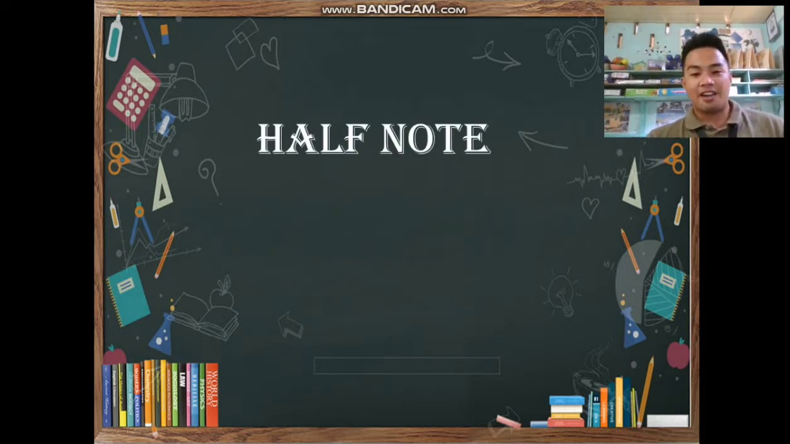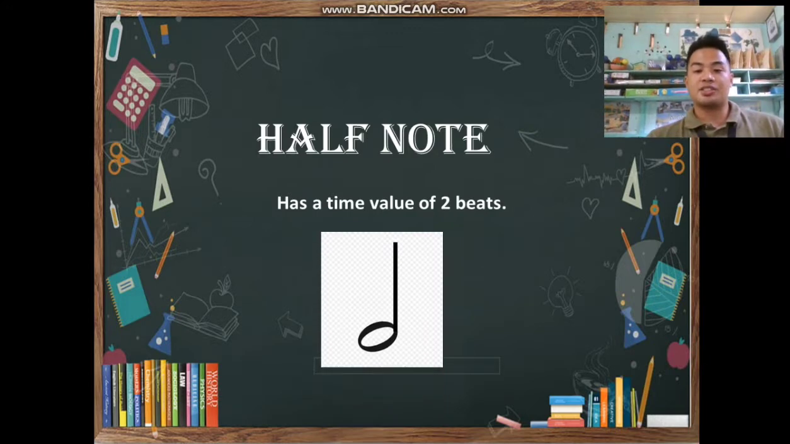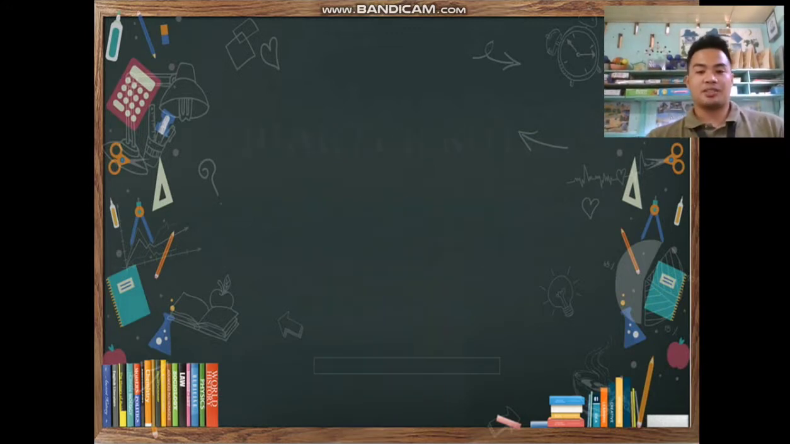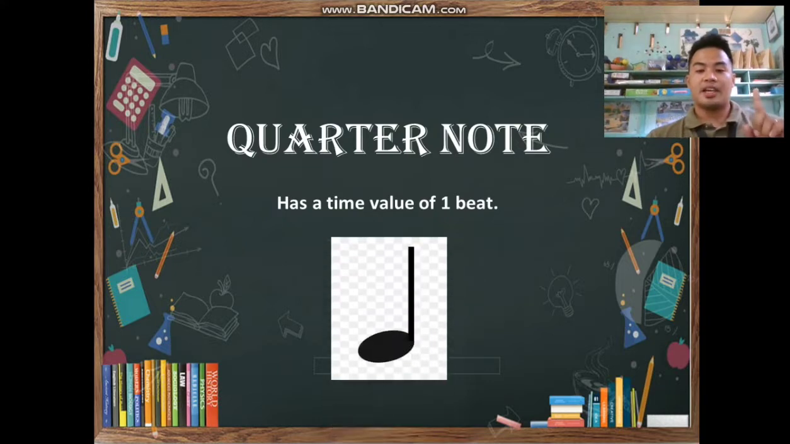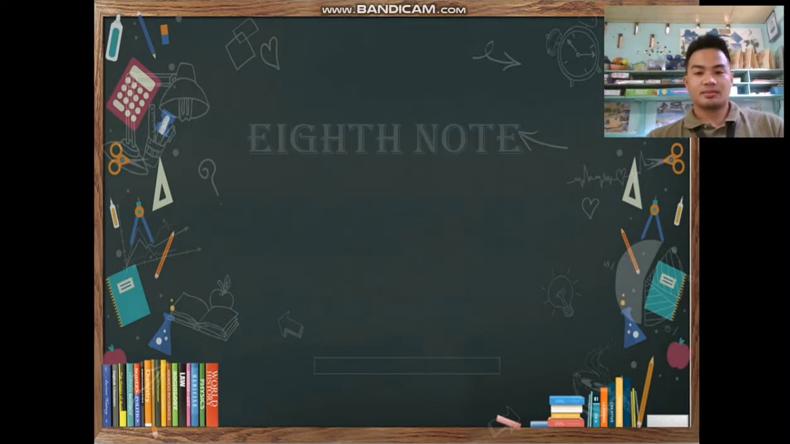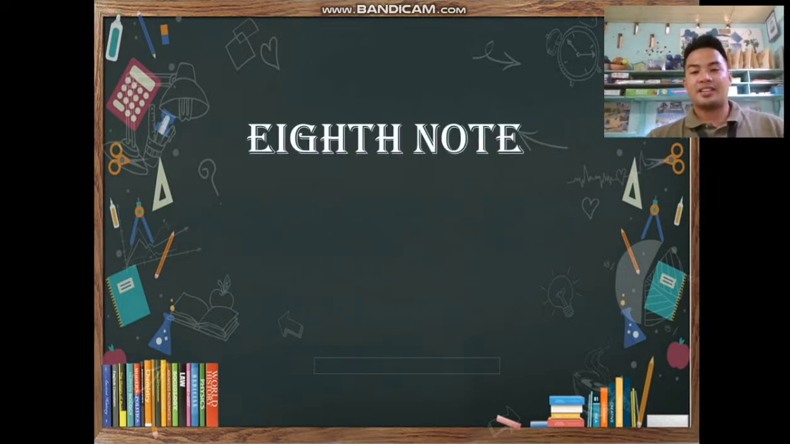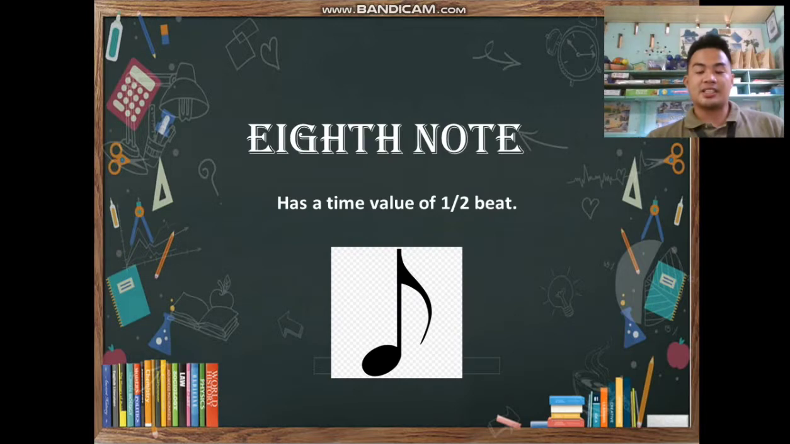Next, we have the half note. A half note has a time value of 2 beats. And this is the image of a half note. Next, we have the quarter note. A quarter note has a time value of 1 beat. And this is the quarter note. Now we have the eighth note. An eighth note has a time value of 1/2 beat. And this is the image of an eighth note.